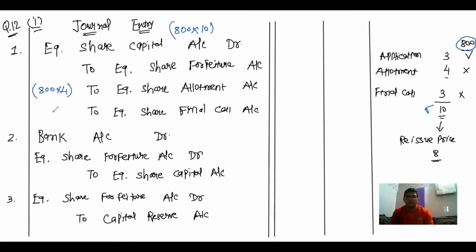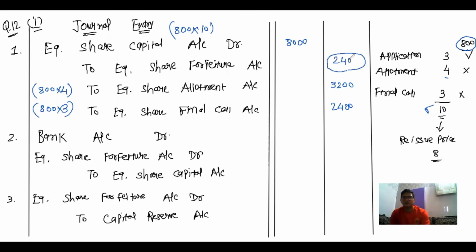Final call is for 3 rupees, 800 multiplied by 3. So 800 multiplied by 4, that is 3200, and 800 multiplied by 3, that is 2400. So the difference, and here debit amount that is 8000. If I deduct these two amounts, the difference that arises